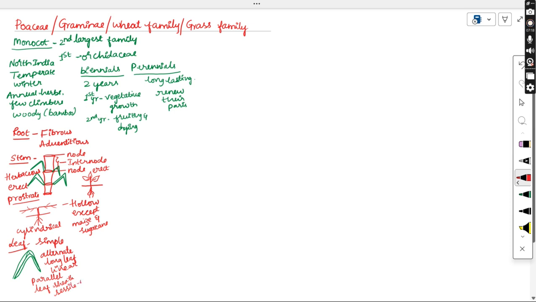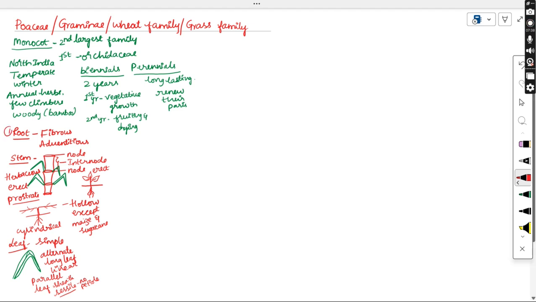Sessile means they don't contain any petiole or stalk. Directly they arise from the stem. Those leaves are said to be sessile leaves, except in the case of Bambusa. Bamboo has a petiole, but all the remaining Poaceae members don't have a petiole. That's why we consider them sessile leaves.